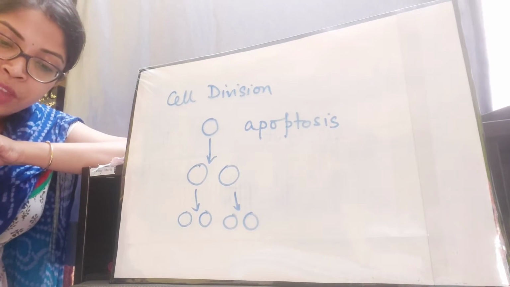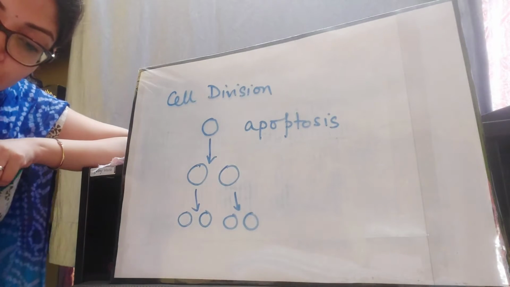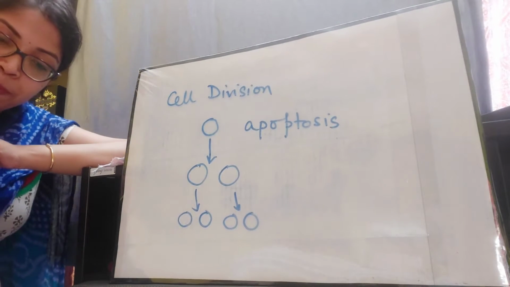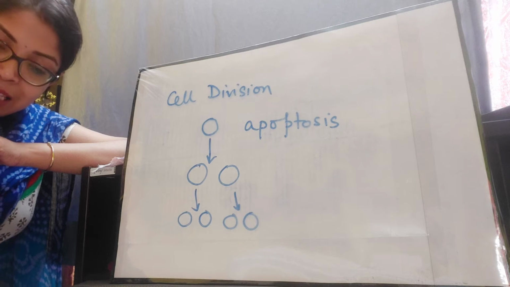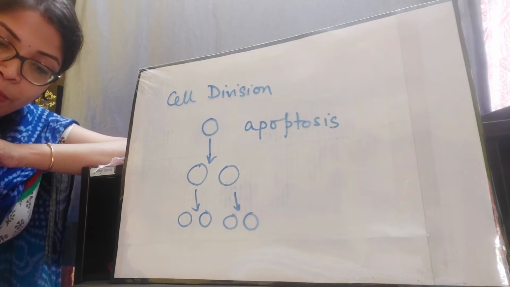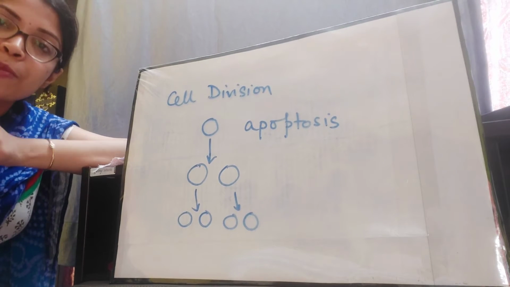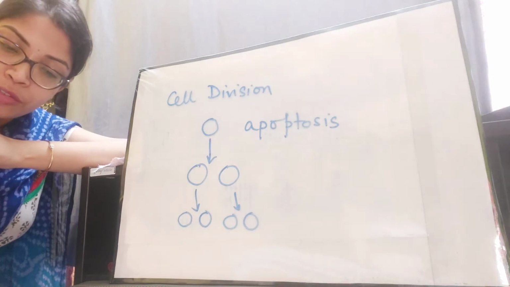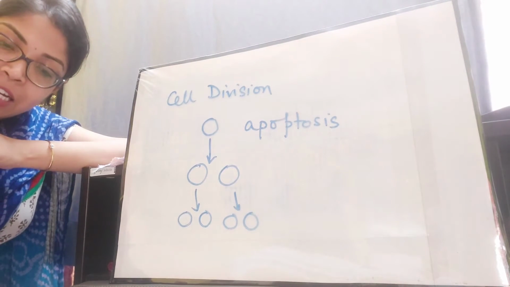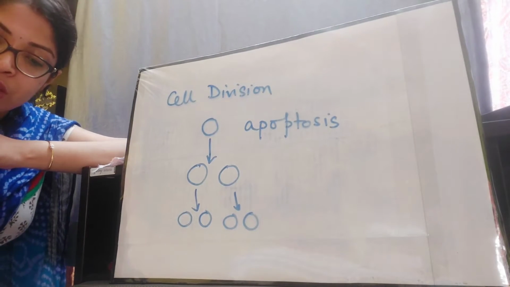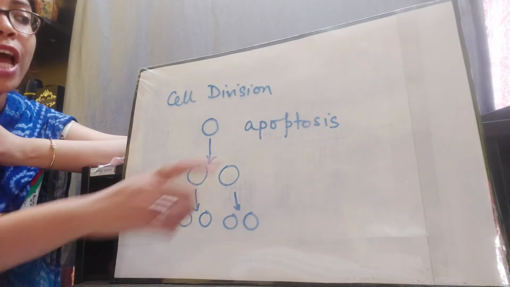With the help of division, a cell keeps up its existence. Every cell is derived from a parent cell. After a certain period of time, the cell dies in a normal course. This phenomenon is known as programmed cell death or apoptosis.